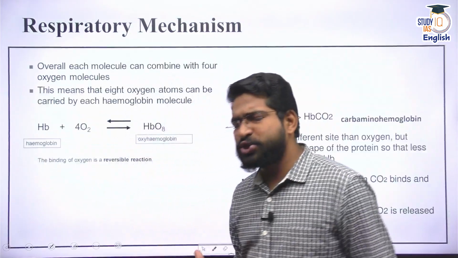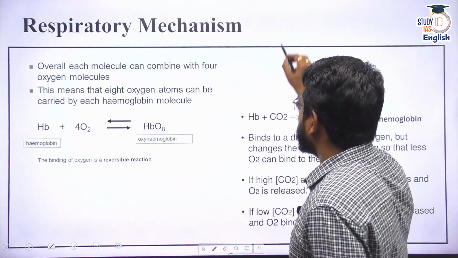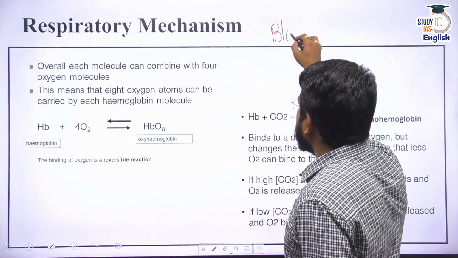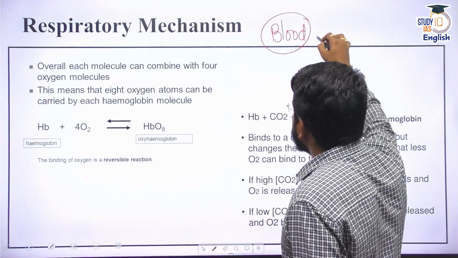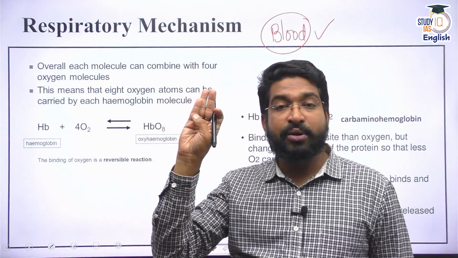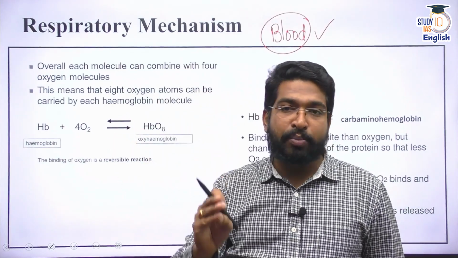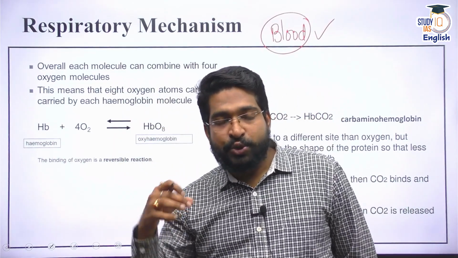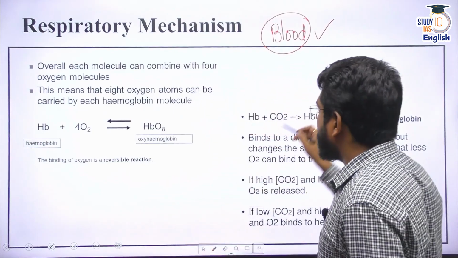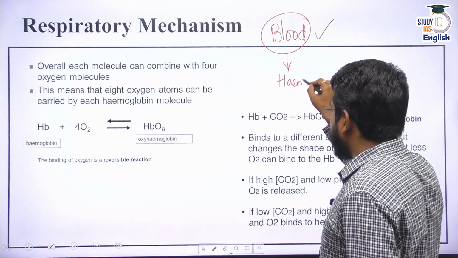How does this gas exchange take place? This gas exchange again occurs through blood. Please remember, in our body, blood is the important carrier for your nutrients. It is the important carrier of your gases. It is the important carrier for all other chemicals like hormones or any other thing. So what happens in blood? We have a protein called globin. We call it colloquially hemoglobin.